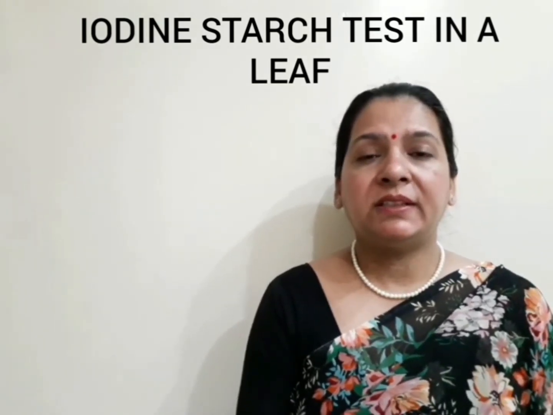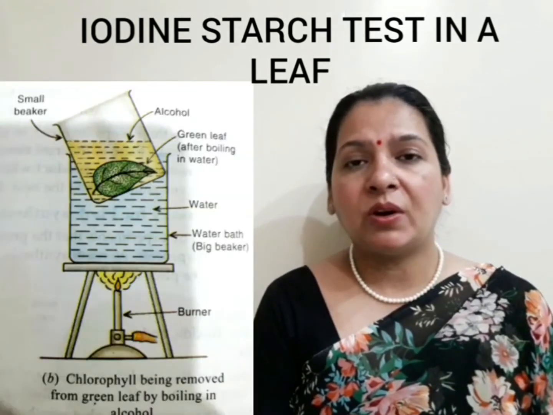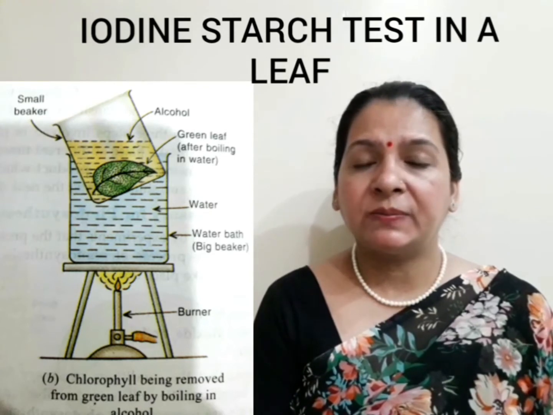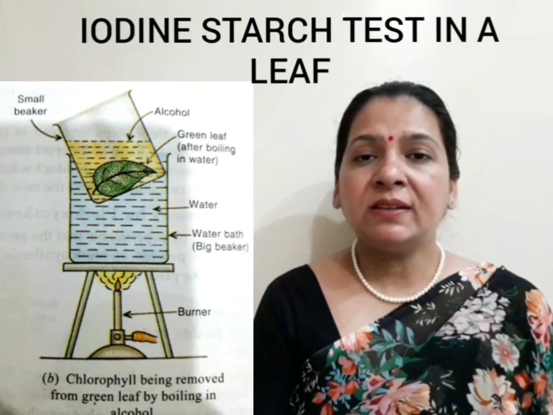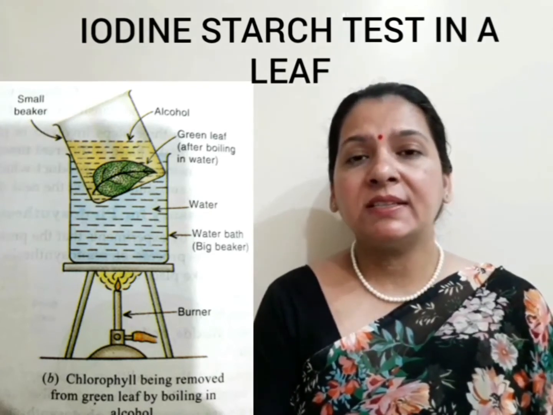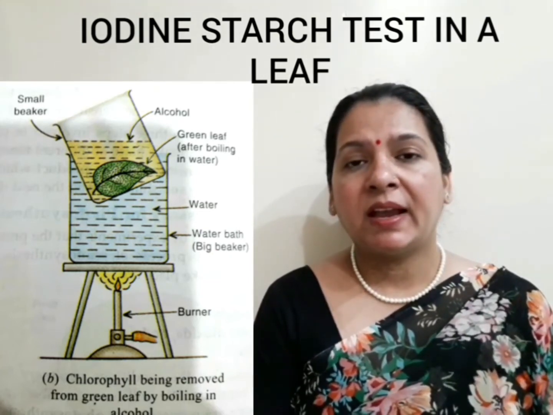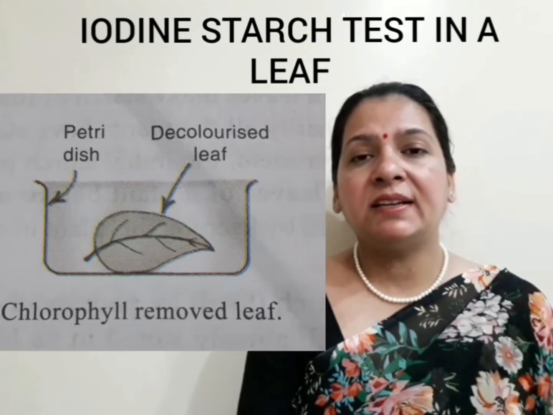After that, we put this leaf in alcohol which is heated by water bath. Why is it done? Because this breaks down the chlorophyll in the leaf cells and the leaf gets decolorized.